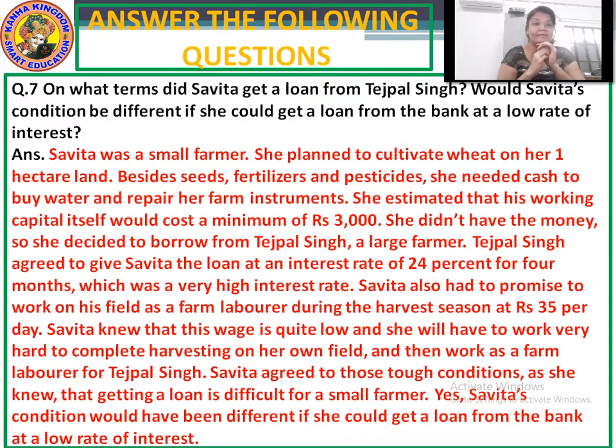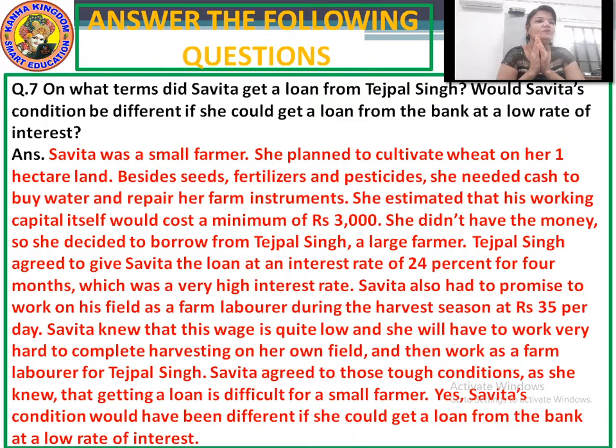Okay, and yes, it is being said that Savita's condition would have been much better if she had taken the loan from the bank. Okay, now how would Savita's condition be better if she had taken the loan from the bank?